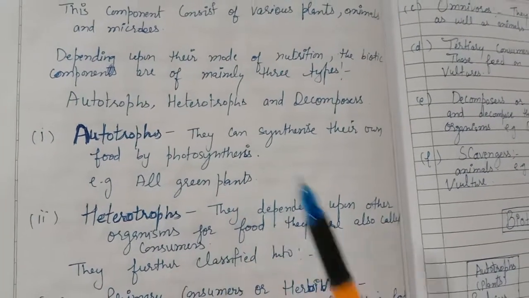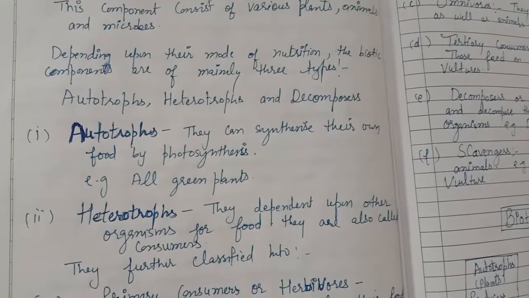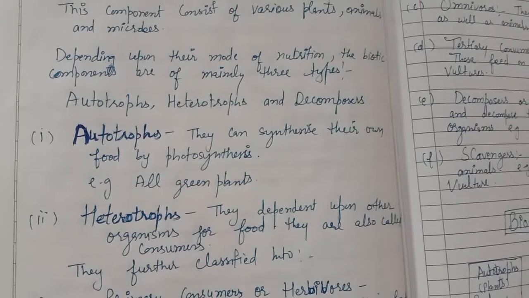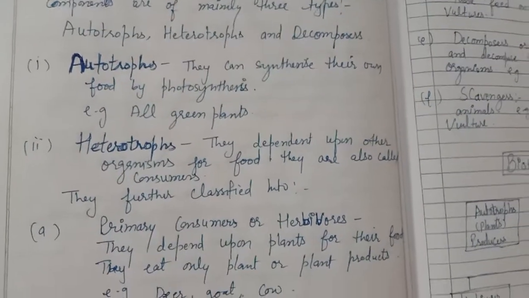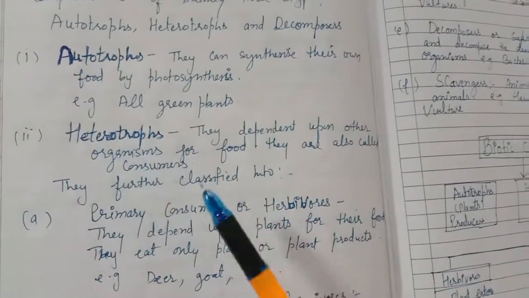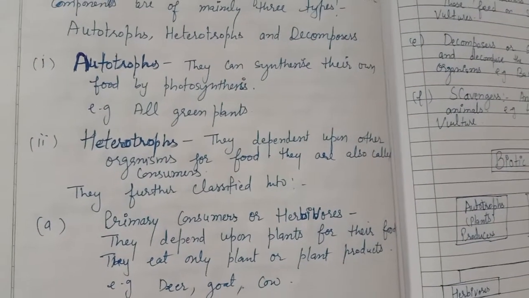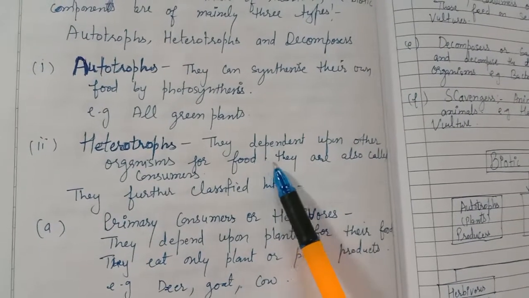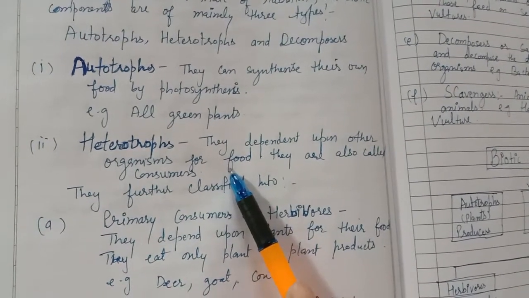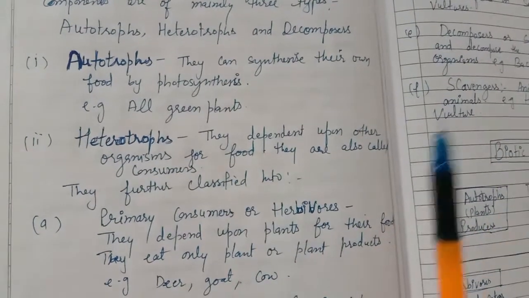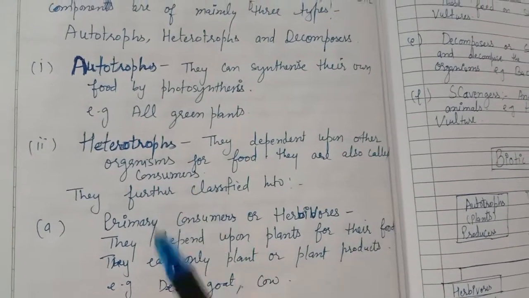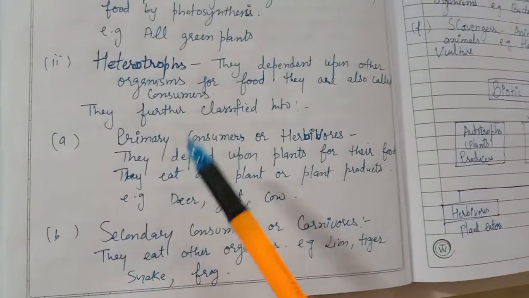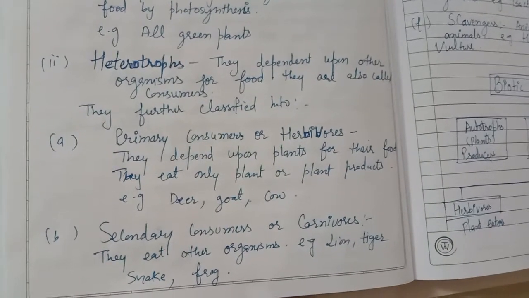All the green plants are included in this category, and some blue green algae, the cyanobacteria, are included. Autotrophs are producers. Others are the heterotrophs. Hetero means they depend upon others for their food. Heterotrophs basically depend upon animals, plants, or any other organism for their food. They are also called the consumers. Consumers are classified into primary consumer, secondary consumer, and tertiary consumer.